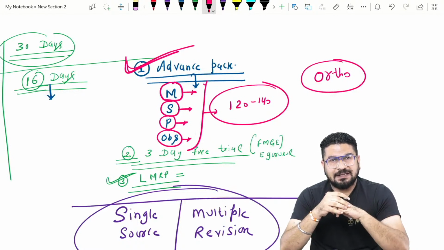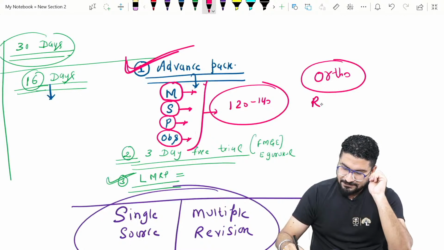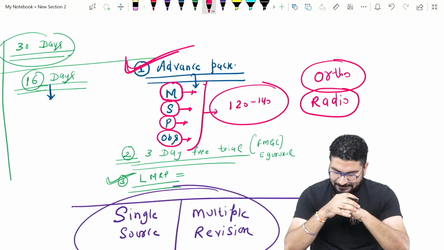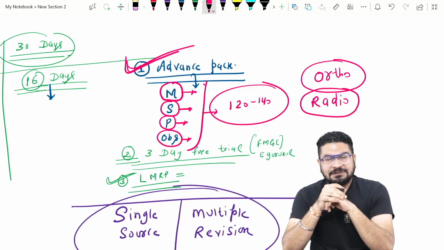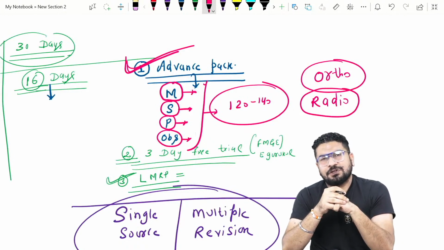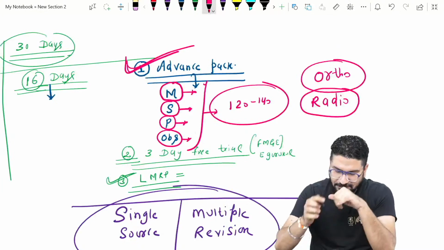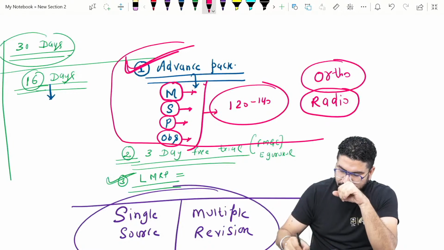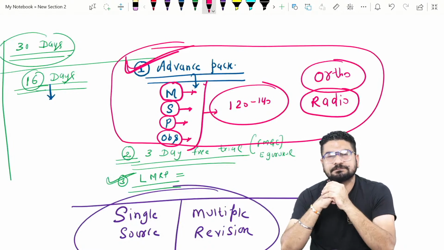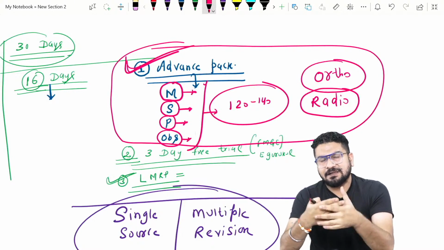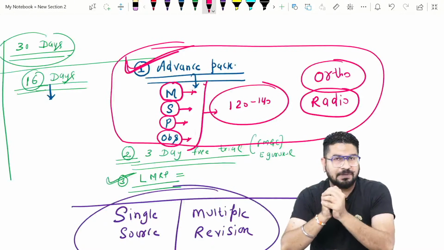The next important subject in my list is radiology. Okay, the list is new. Some of you are thinking, sir, this is totally new from what you were explaining in the last attempt. Yes, it is new. The pattern has changed now, and these are the subjects you have to focus on more. These are next level pattern, next level subjects, so that should be your primary focus.